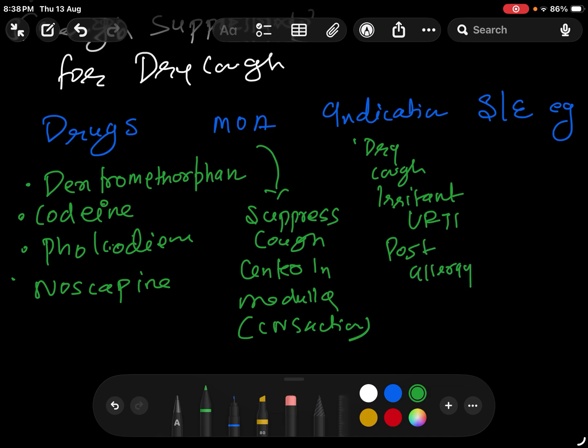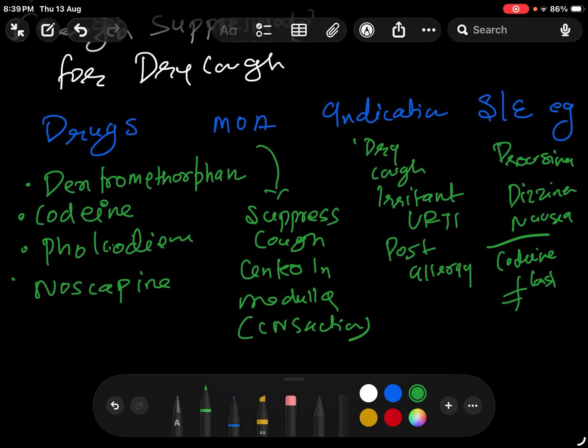Now what are the side effects of the drug? The side effects are drowsiness, so you should not drive when you are on these drugs, dizziness, nausea, and especially when you give codeine, the patient has a specific side effect, that is constipation.